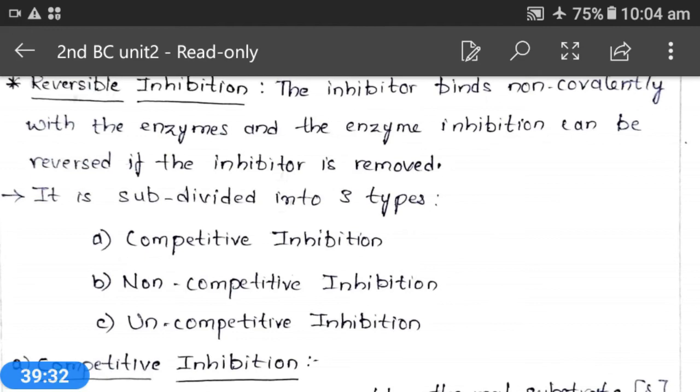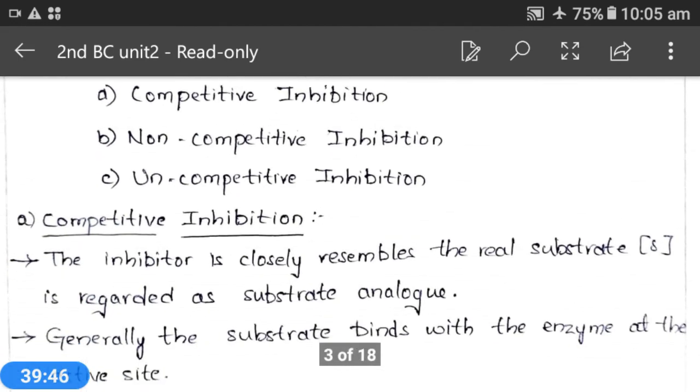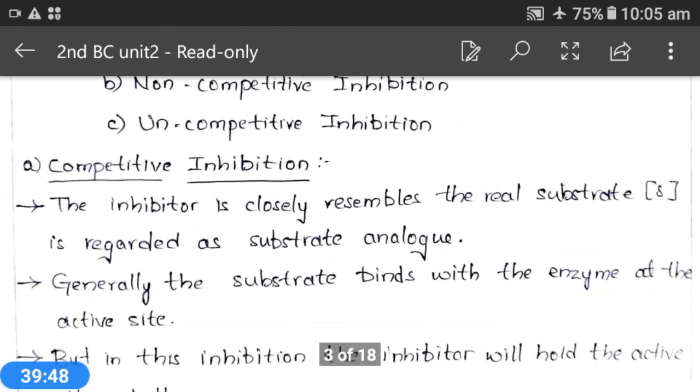If you see the diagram, this inhibitor will bind to the enzyme on the other site of the enzyme, and enzyme substrate inhibitor complex will be formed. Either it can bind to the enzyme or it can bind to the enzyme substrate complex.